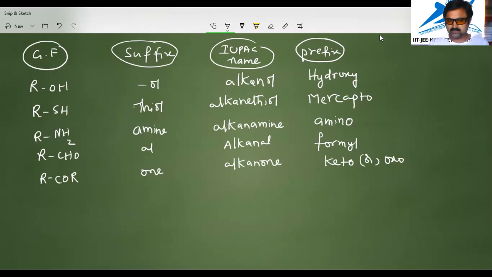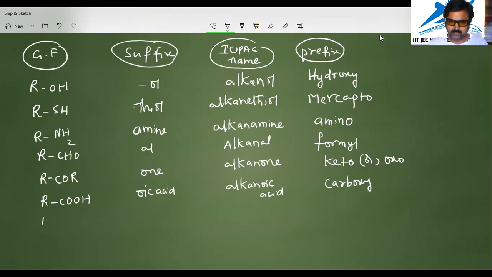And RCOOH, carboxylic acids. In that case, the suffix is oic acid. The last word will be oic acid, and these are called alkanoic acids. The prefix is carboxy.